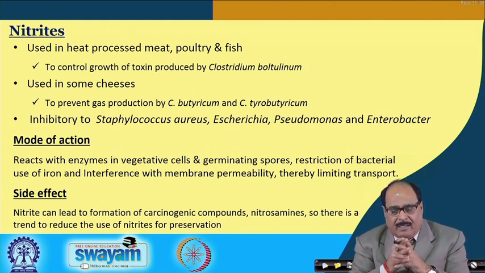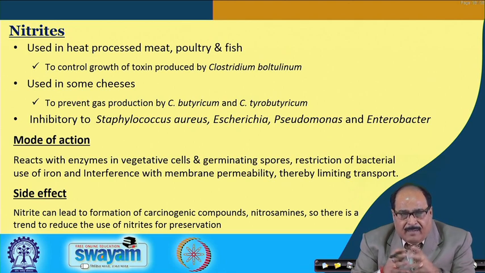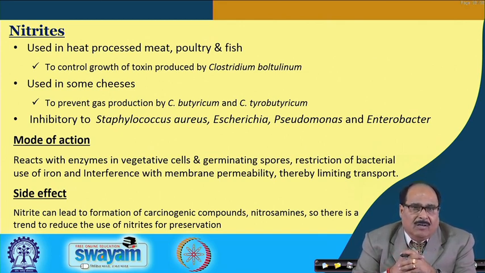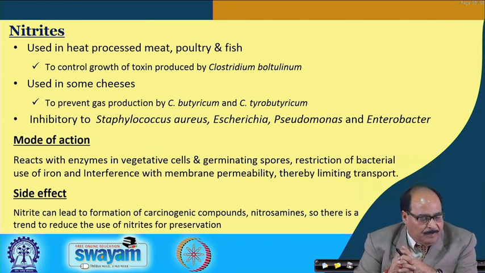This limits the transport processes in the bacterial cell, and ultimately results in growth inhibition. It means that the nitrites, when they are used, disturb the homeostasis of the cell.